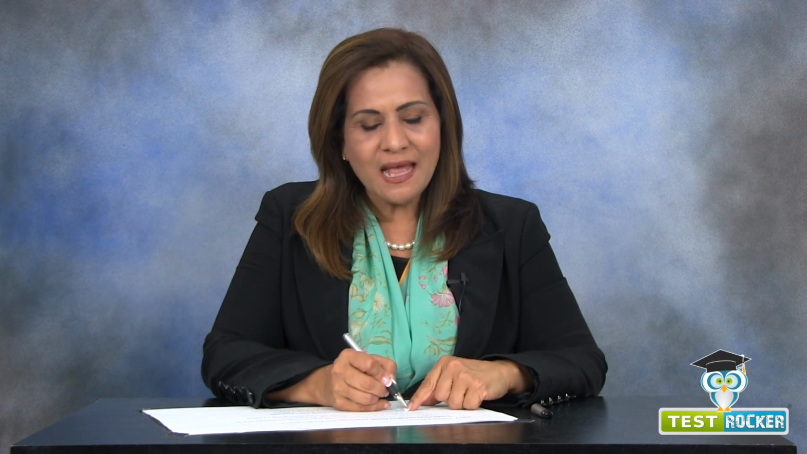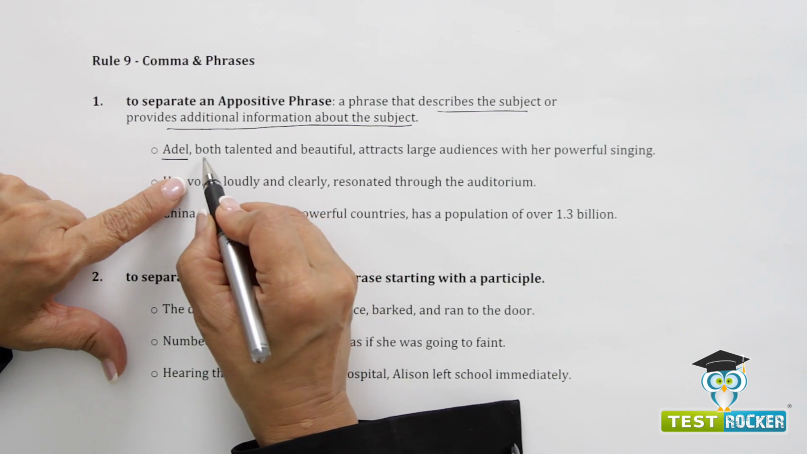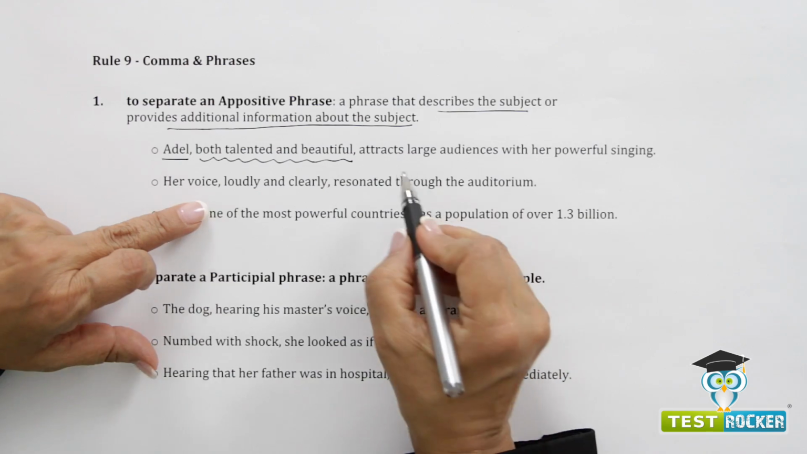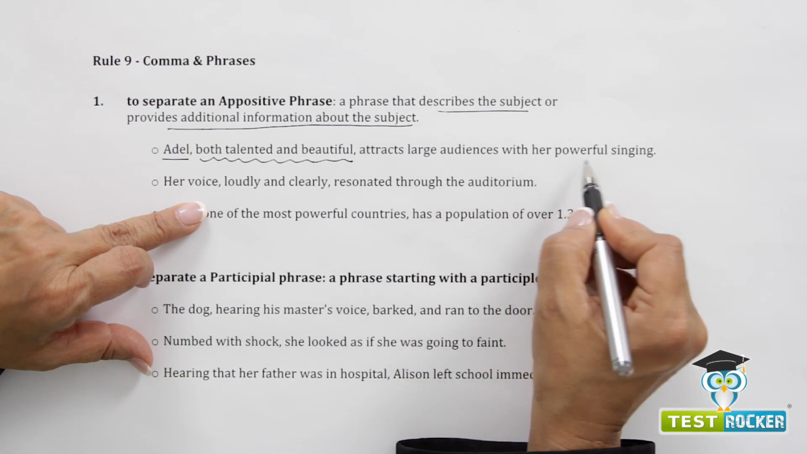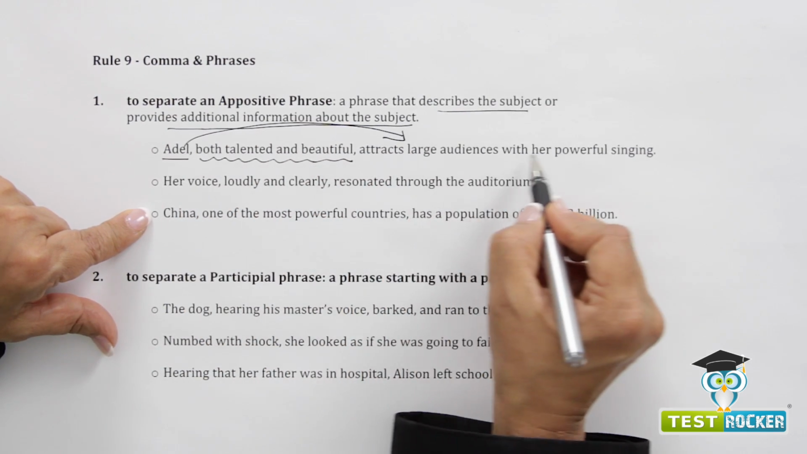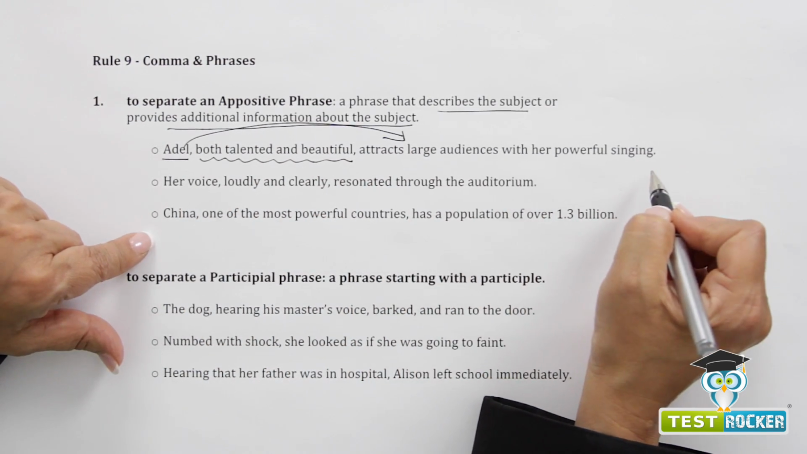Let's take a look at some examples. Adele, both talented and beautiful, attracts large audiences with her powerful singing. So this is the appositive phrase separated by two commas. The main idea is Adele attracts large audiences with her powerful singing.